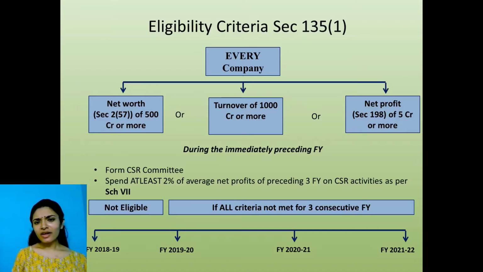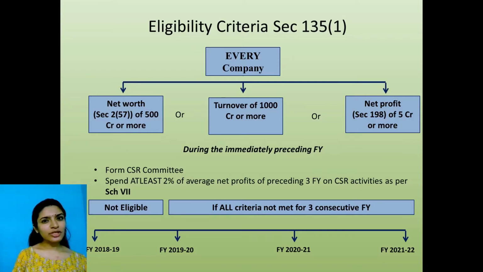Okay. Now, if I have become eligible, what is my next step? Two things. One, form a CSR committee. Second thing is, spend at least, that is a minimum of 2% of my average net profits of the preceding 3 financial years on CSR activities as per Schedule 7. Okay.